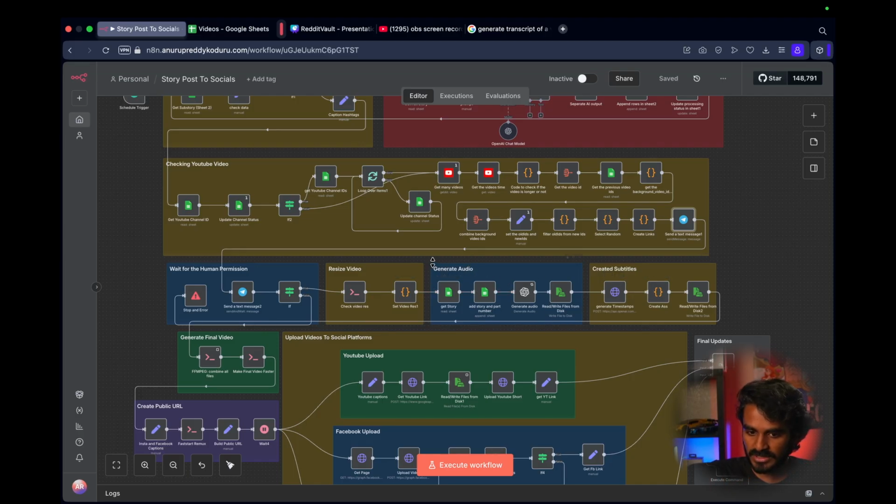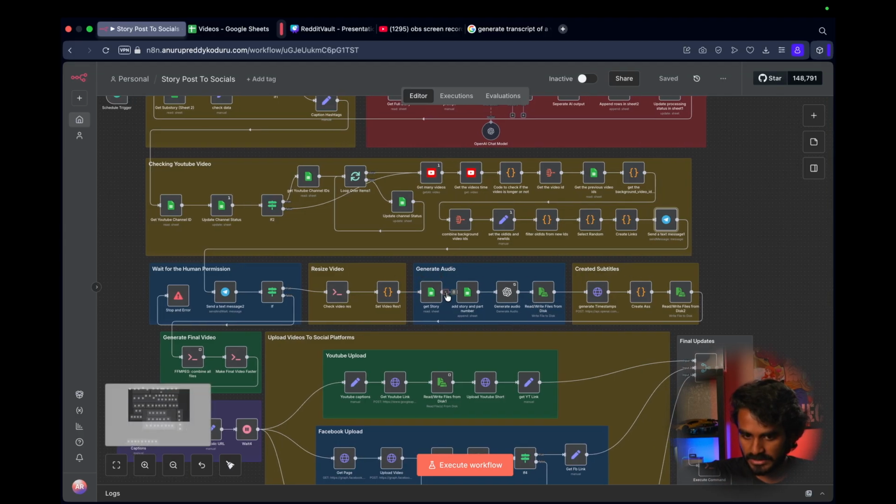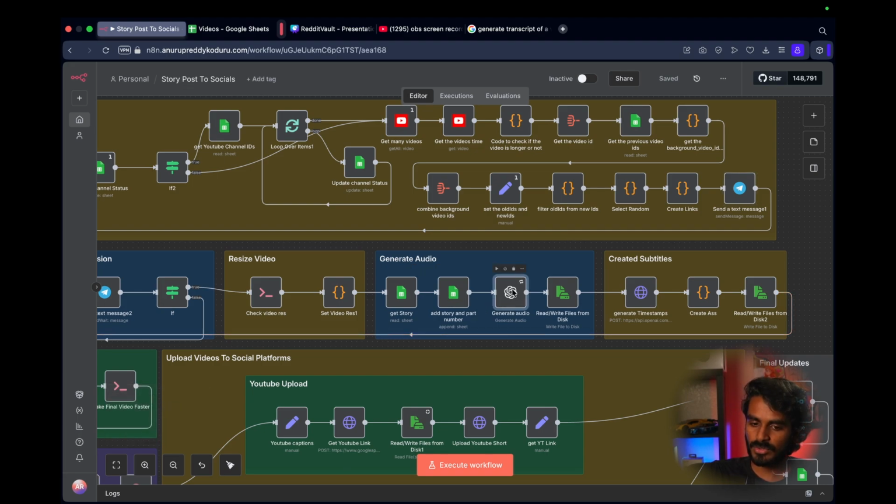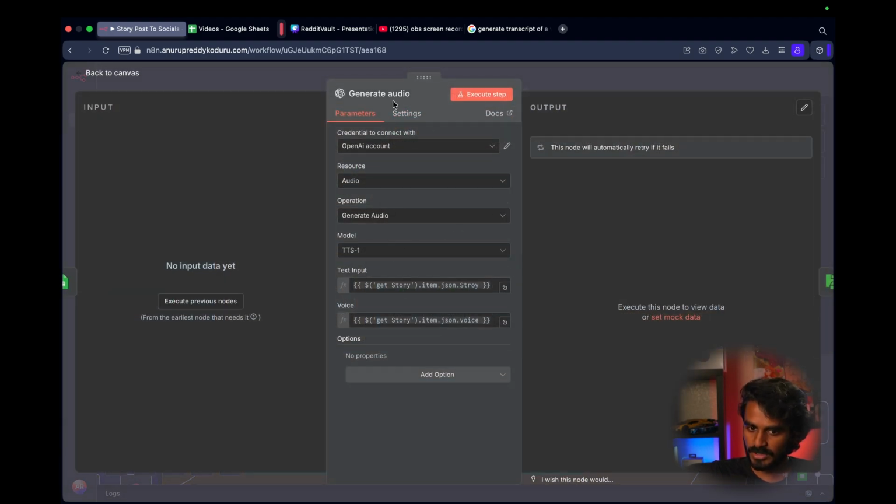Next part is generating the audio. What this does is take the story and pass it into the generate audio node from ChatGPT. So I'm using the TTS1 model. You need to connect your API account, and the text input is where we need to add the story. And as for the voice, it has some fixed expressions that it has.